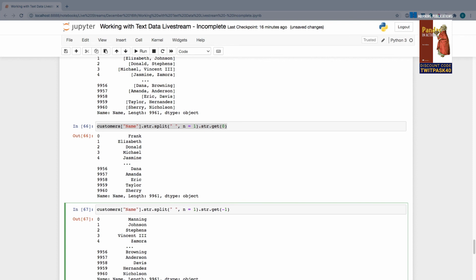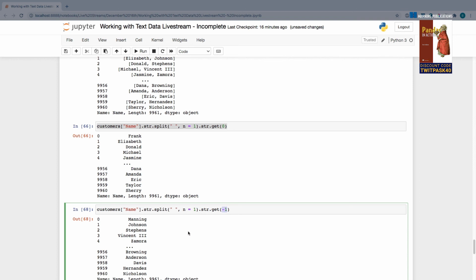It doesn't matter whether the list has 2 elements or 3 or 5. In this case, we've ensured a consistent number of 2, but this syntax will get me the exact same result. It's going to get me the last element in each nested list, which is equivalent to getting the last name or the element at index position 1. So there are many times multiple syntactical options for accomplishing the same result.